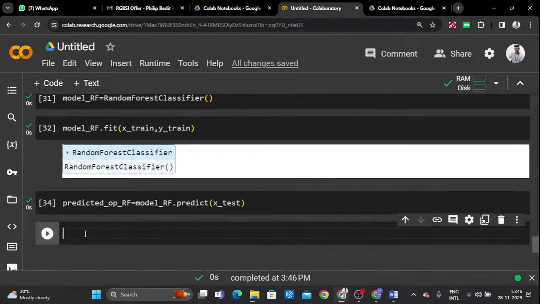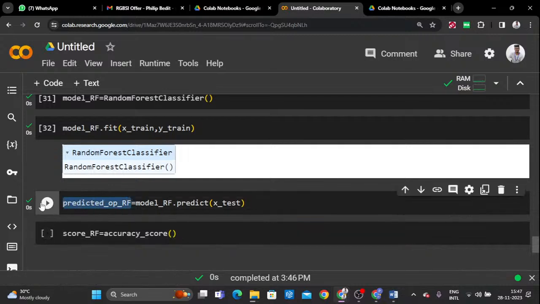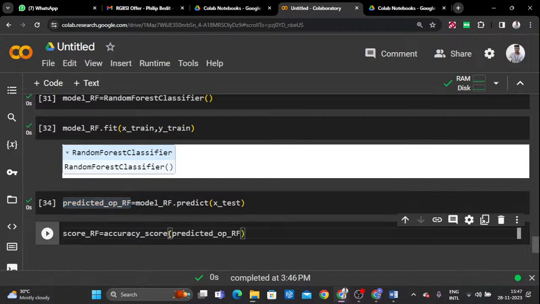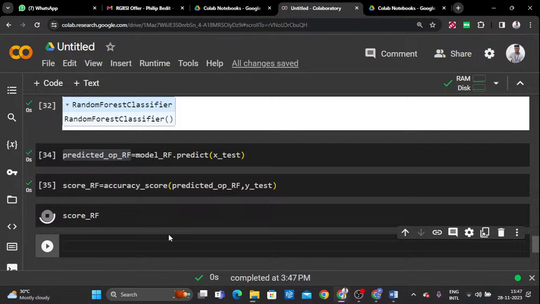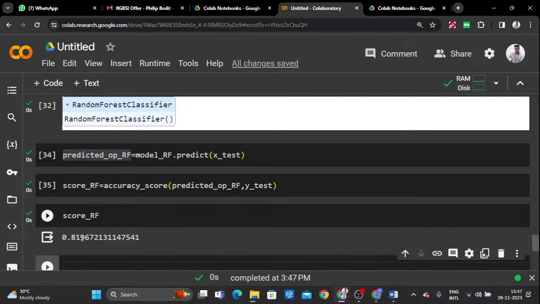Definitely it will be giving a different value, correct? So once you calculate this predicted output of random forest, what is the next procedure? Score of random forest is equal to, you have to call that particular function, that is the accuracy score, and of predicted output of random forest you have to pass it, and after that you can pass the actual output. We are comparing the actual output and also the predicted output. Now we are going to check the random forest value. Now you can see this one. What is the output of this one? Of course it will be giving 81%.